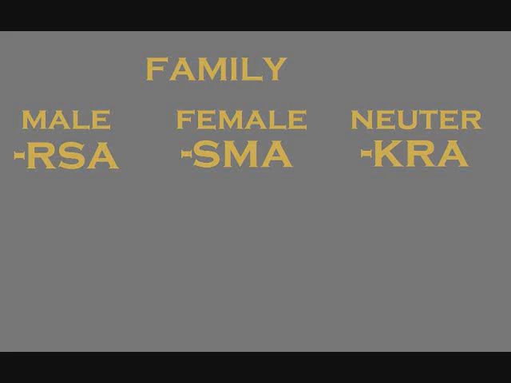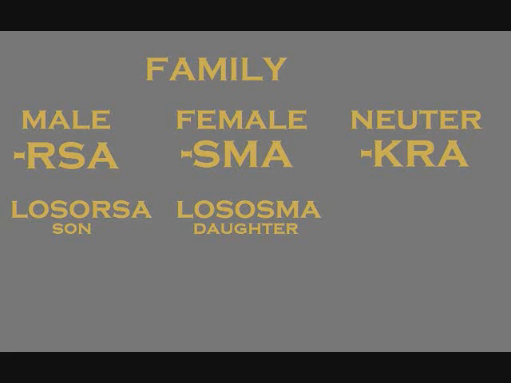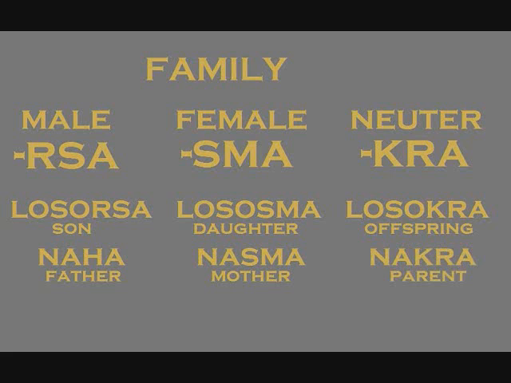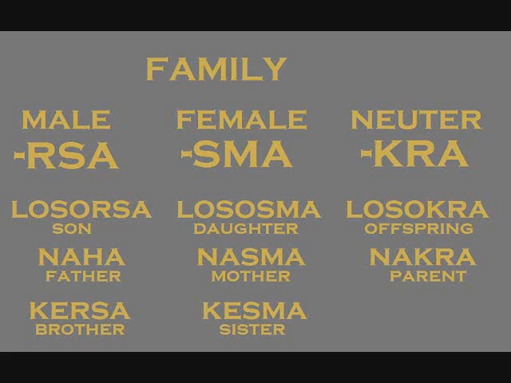For example, the set of words denoting progeny: Losorsa, son; Lososma, daughter; and Losokra, offspring. The major exception to this is the group of words denoting parents: Naha, father; Nasma, mother; and Nakra, parent. Notice the irregular ending of Naha. Next are the sibling words: Kersa, brother; Kesma, sister; and Kekra, sibling.